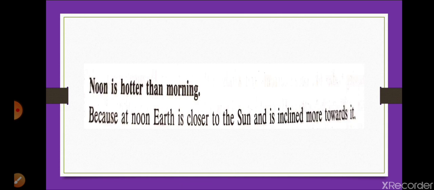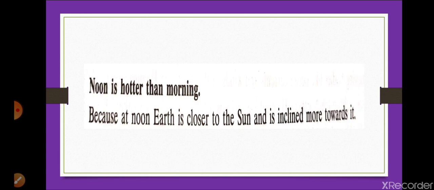Question number 11 I am going to discuss with you: which is the longest and which is the shortest day in the northern hemisphere and why. 21 June is the longest day and 22 December is the shortest day in the northern hemisphere because the earth is close to the sun in the first case and away from the sun in the second.